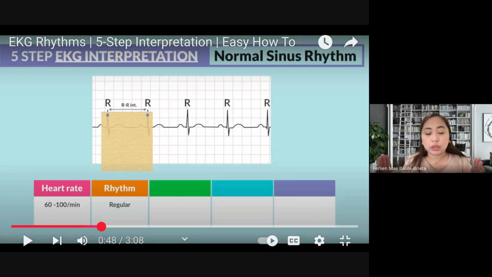Atrial fibrillation is a whirlwind. It is almost similar to the condition we call torsade de pointes. Are you familiar with torsade de pointes? Torsade de pointes is mostly triggered by drugs. But atrial fibrillation is triggered by cardiovascular events such as hypertension or maybe even stress. Okay?